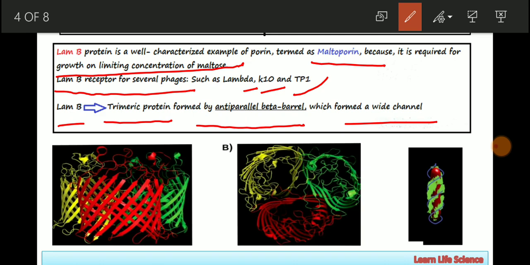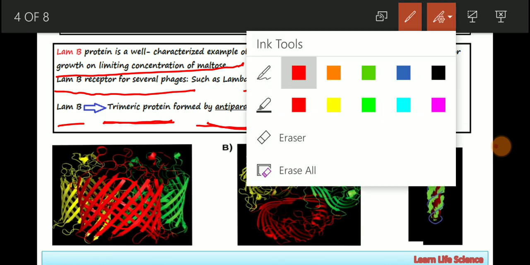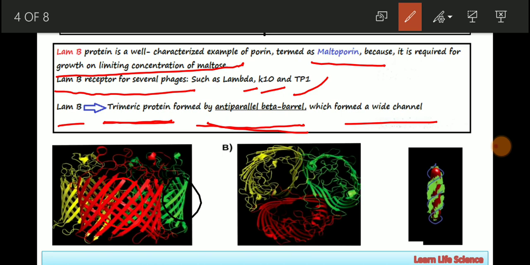But how is the channel formed? There is the presence of 3 subunits, or trimeric proteins. Each subunit is composed of an anti-parallel beta barrel. As you can see here, this is 1, this is 2, and this one is the 3rd. This is the side view of the LAMB receptor. This is the above view. Here you can see the trimeric proteins form a channel through which the genetic material can be injected.